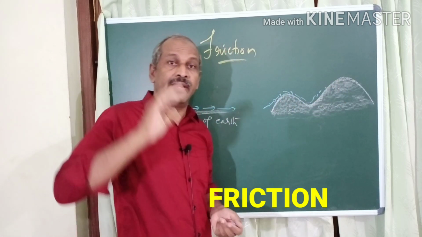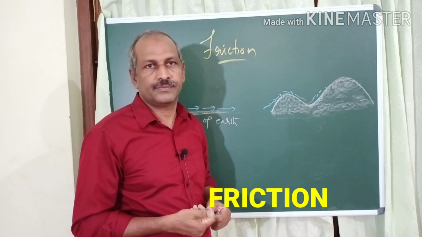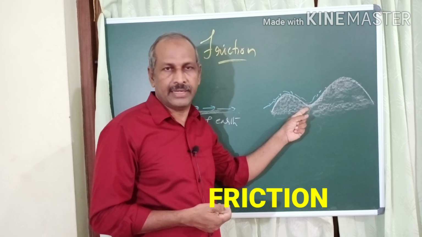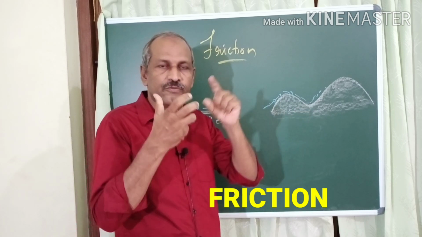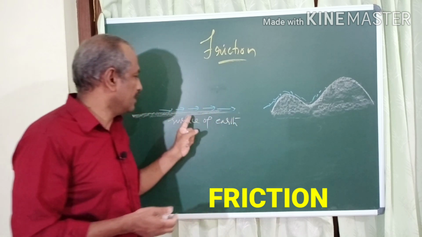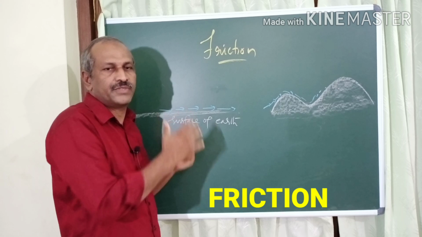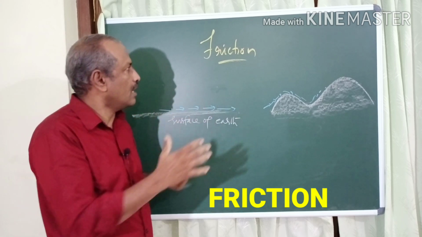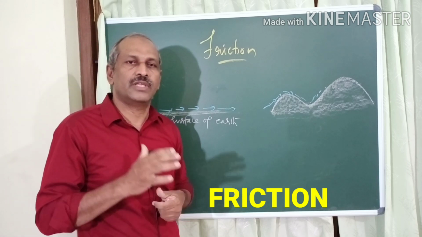So it causes greater friction, so the speed of the wind is reduced. And level surface, the friction is very less, the speed of the wind is very high. This is how the friction influences the speed of the wind.